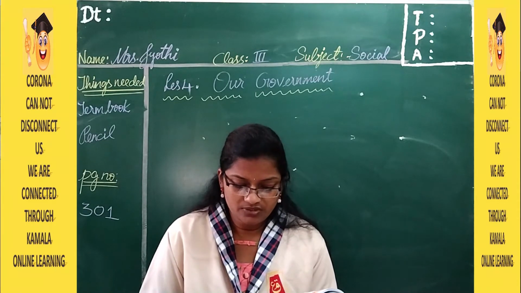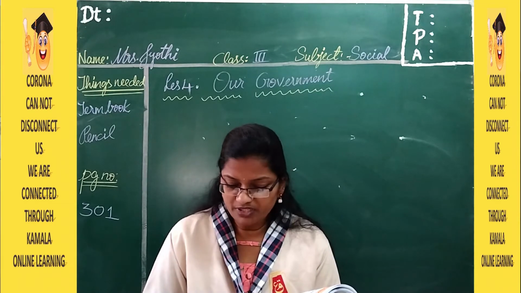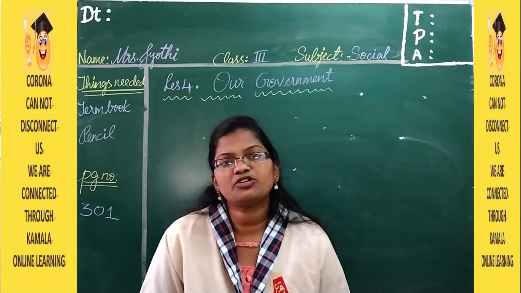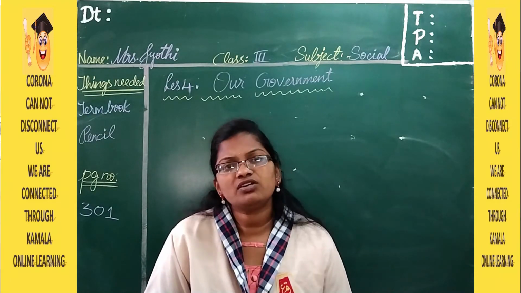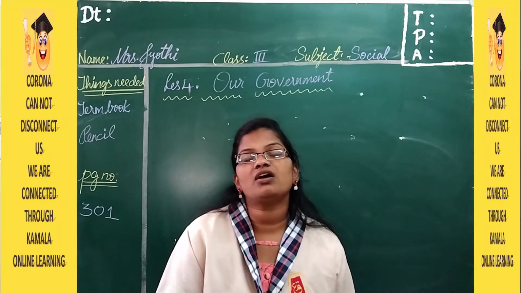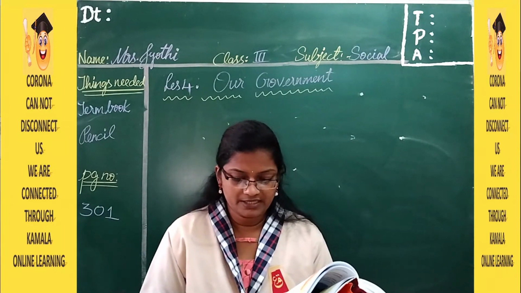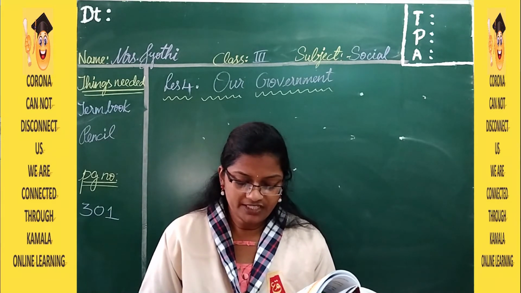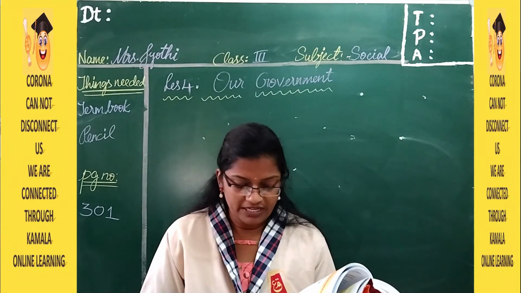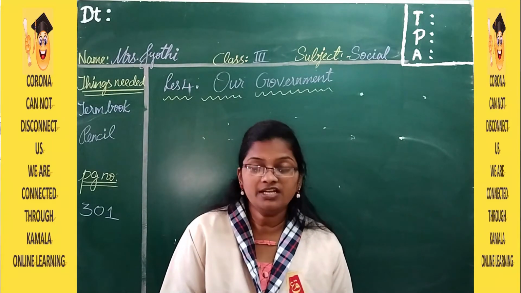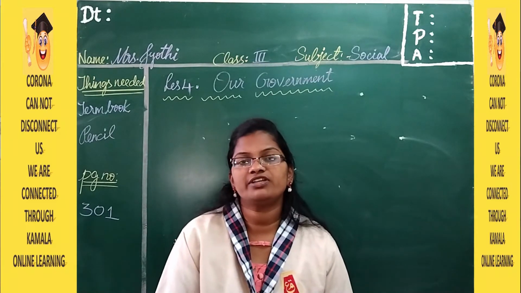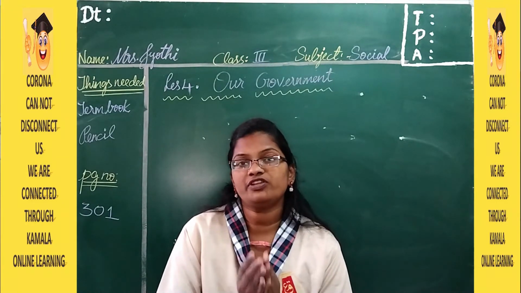So this led to the idea of the formation of a constitution. Constitution is nothing but a set of rules, which is applicable for all the human beings living in India. The Constituent Assembly of India made the Constitution of India, which came into effect on 26th January 1950. So from 1947 till 1950, there is a duration period of 3 years.